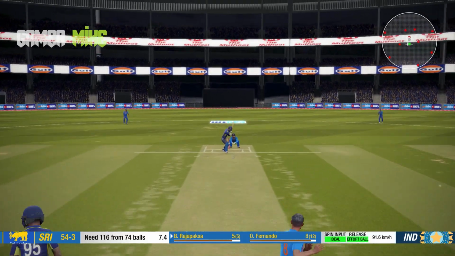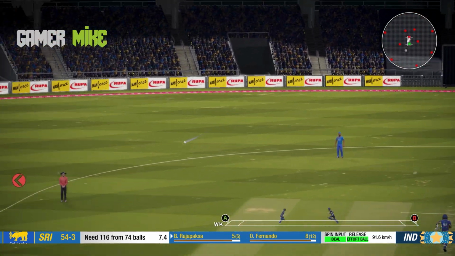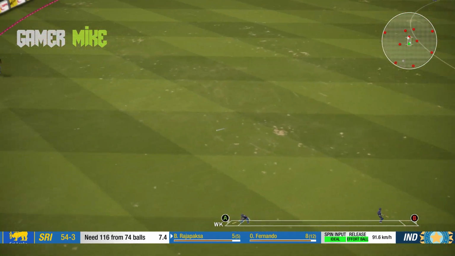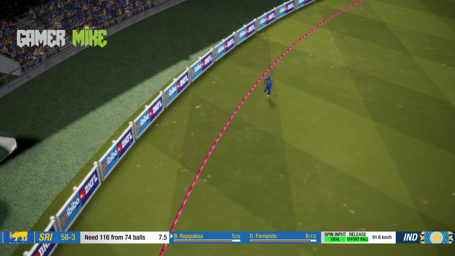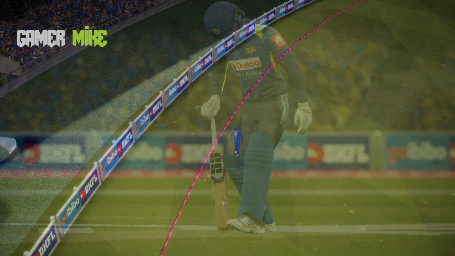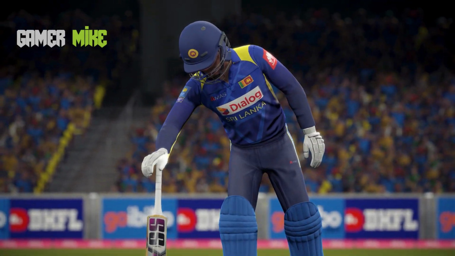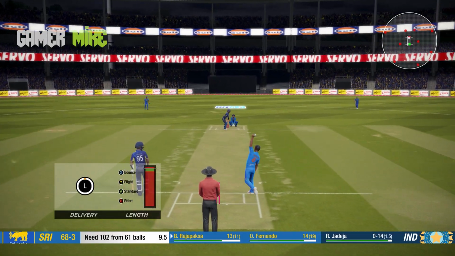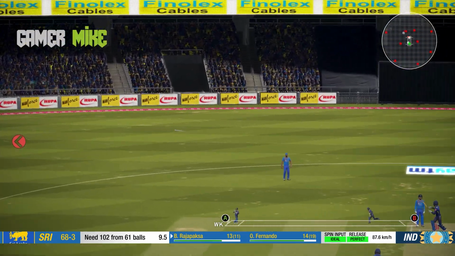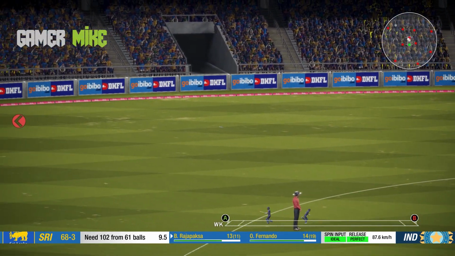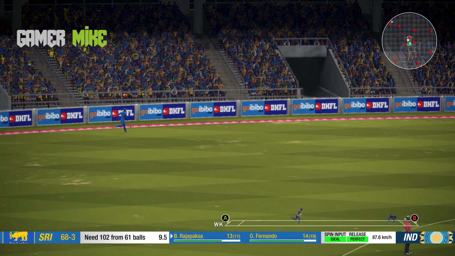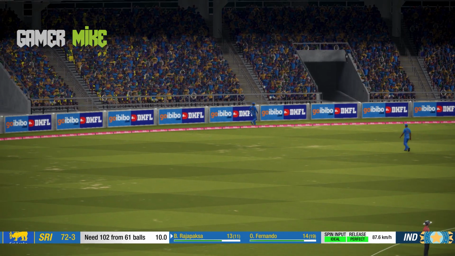And Rajapakse on strike after hitting that boundary. Now he goes towards the long on region. There's a wide on, but he won't get there. That is a well hit shot from Bhanuka Rajapakse. He's looking well. And now he goes towards the deep fine leg region. He's just playing with the field. A very good field awareness.